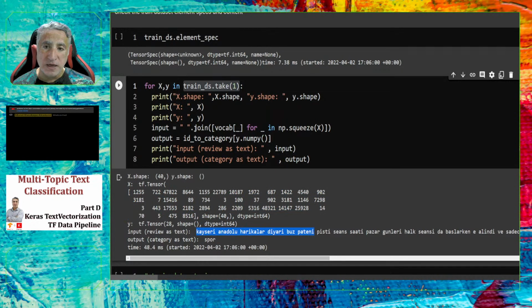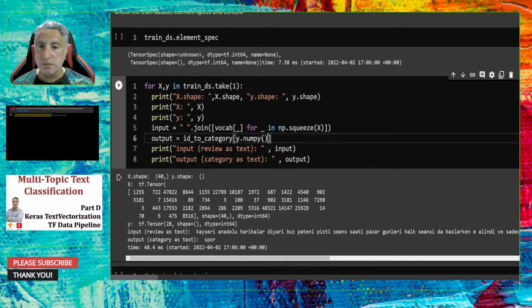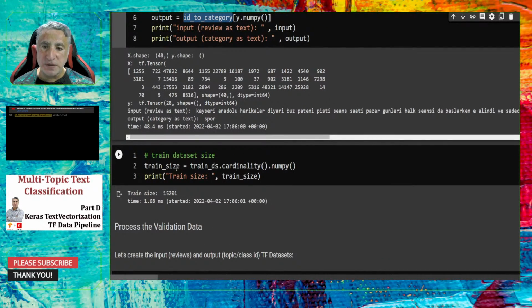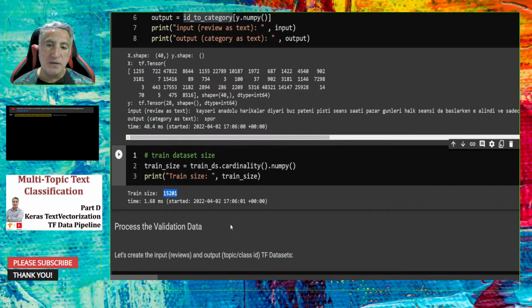So how can I do this? Actually, I use the vocabulary to convert the indices to the corresponding words. And remember that in the third part, I already created the ID2category dictionary. By supplying the topic number, I can get the category text. So that's why I already prepared it. If you check the train size cardinality, you see that there are 15K samples in the train dataset.